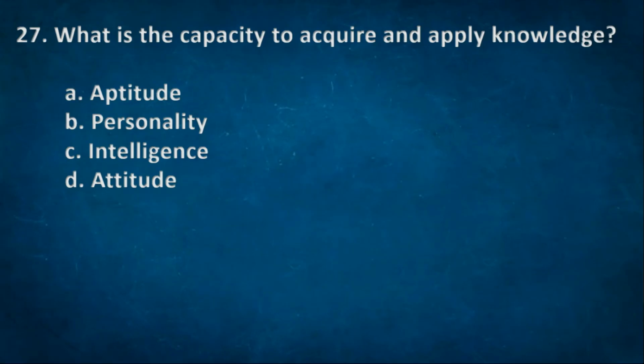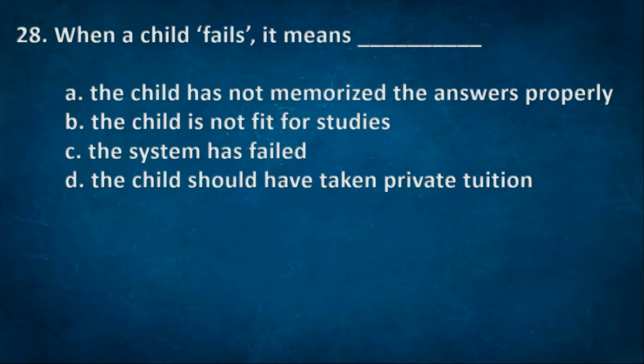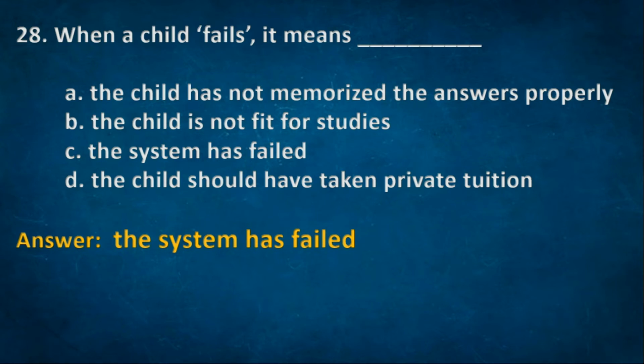Next one. What is the capacity to acquire and apply knowledge? Options: A. Aptitude, B. Personality, C. Intelligence, D. Attitude. Right option C. Intelligence. Next one. When a child fails, it means: A. The child has not memorized the answers properly, B. The child is not fit for studies, C. The system has failed, D. The child should have taken private tuition. Right option C. The system has failed.